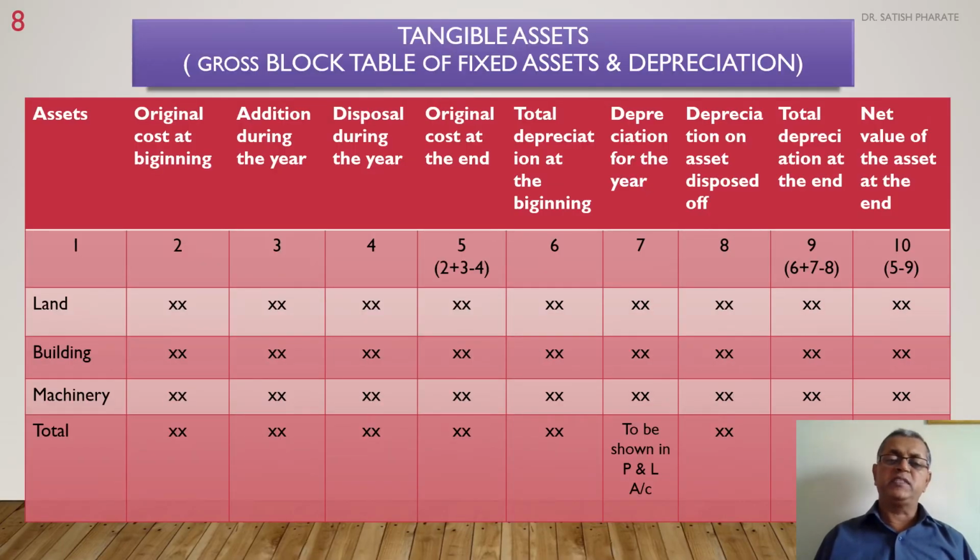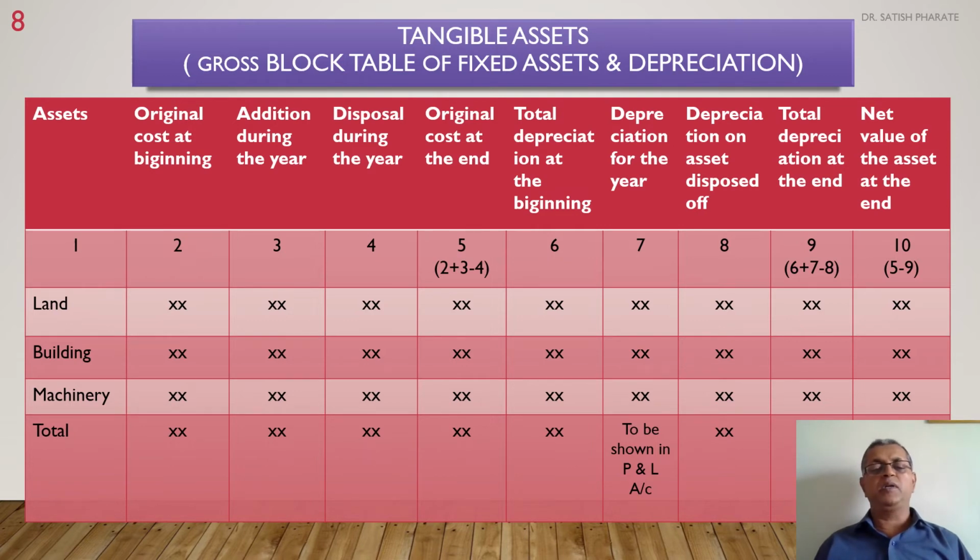Coming to the tangible assets classification table, which is also called as gross block table of fixed assets and depreciation chart. It consists of 10 columns. In these 10 columns, we can go for column number 1, type of asset, then original cost, addition during the year, disposal during the year, closing original cost, then depreciation, opening balance, depreciation for the year, closing depreciation at the end of the year, and lastly, net value of the asset. How this can be worked out?